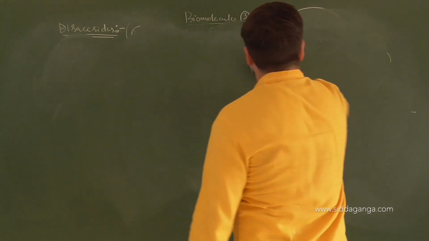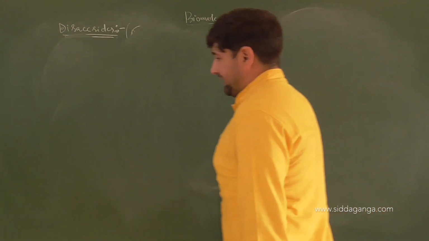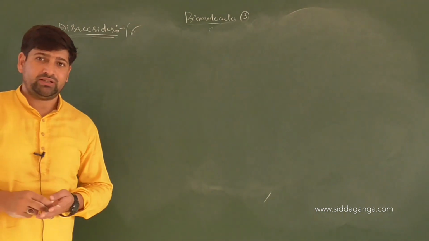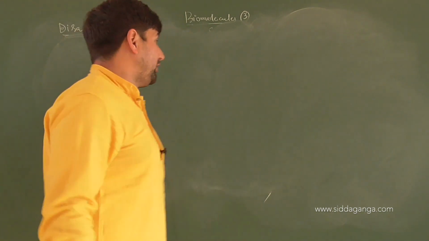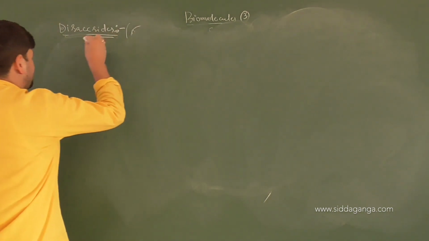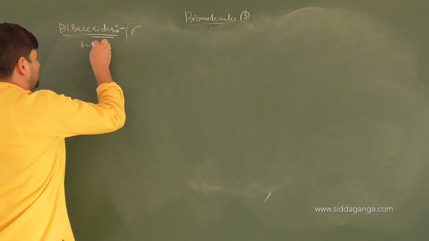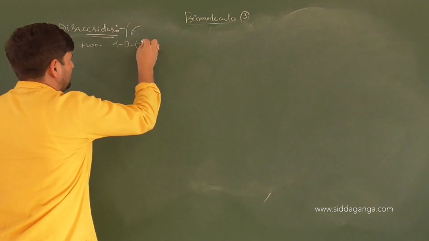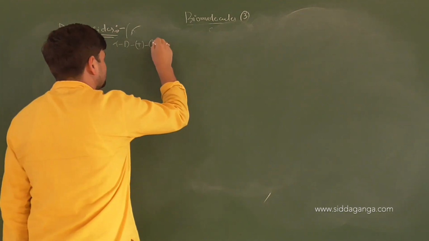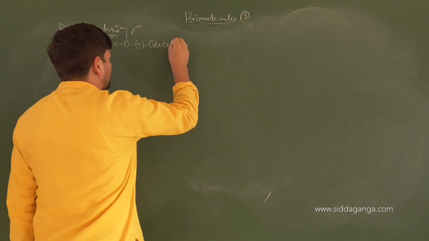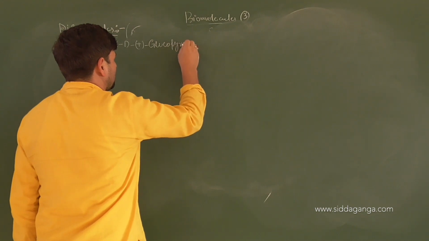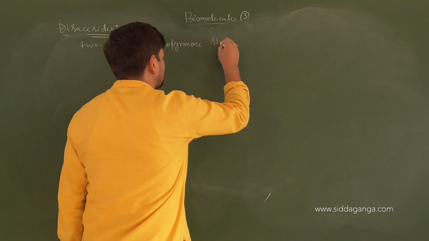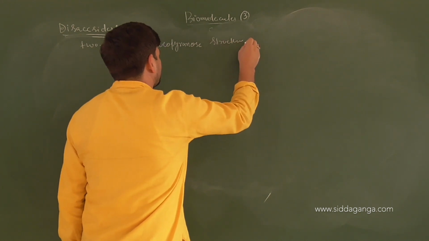So if you are asked in terms of the actual nomenclature of carbohydrate chemistry, what is maltose made up of? Understand, maltose is made up of 2 alpha-D-glucopyranose structures.